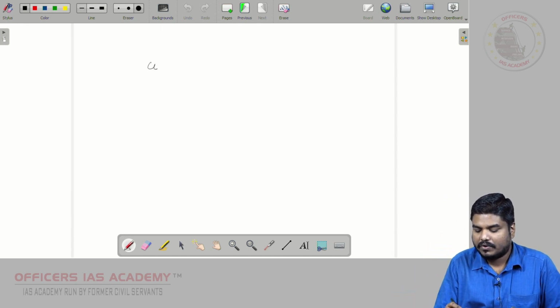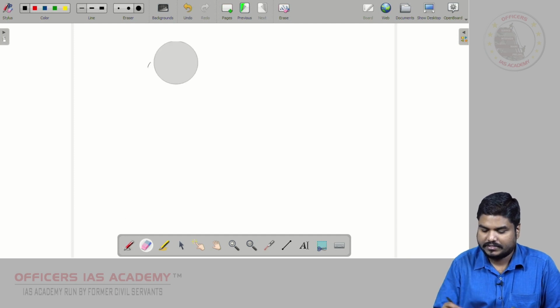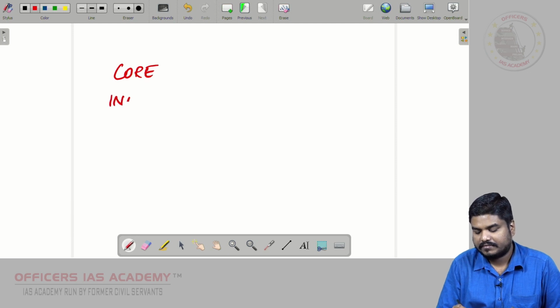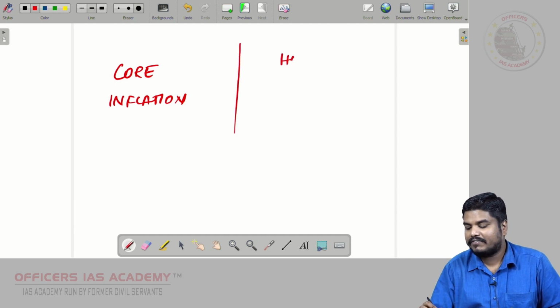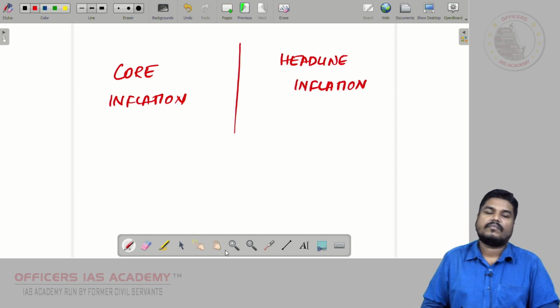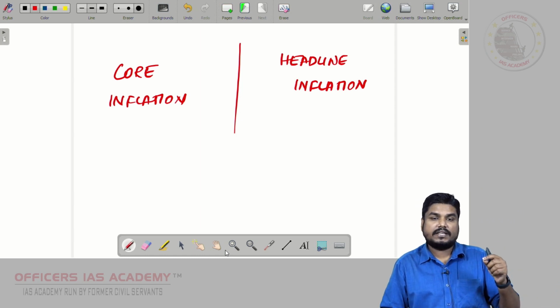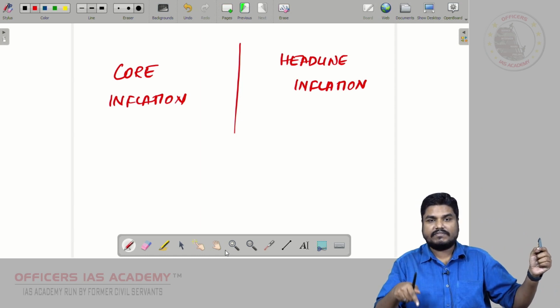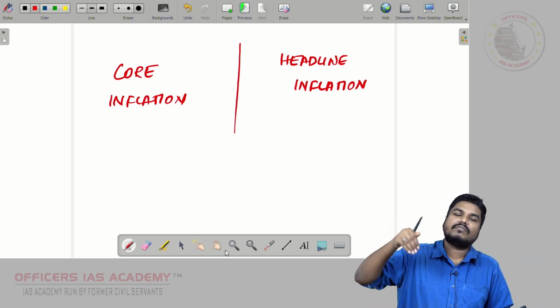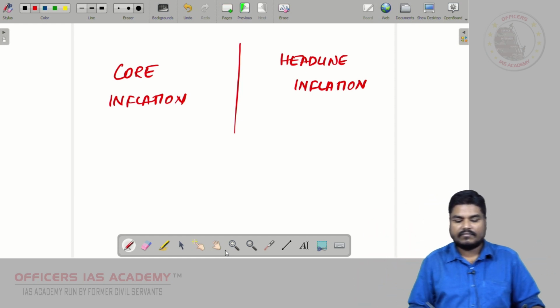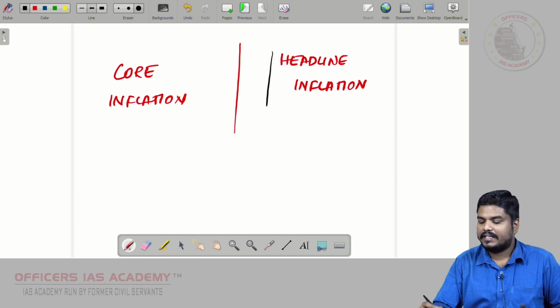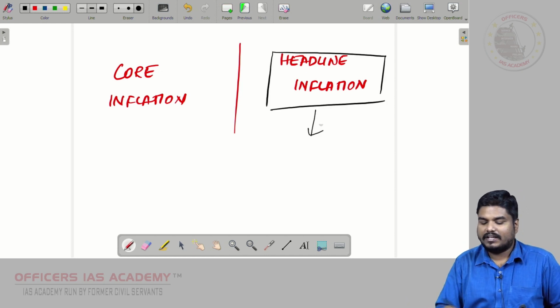One is core inflation. Another one is headline inflation. Inflation can be categorized based on the causes, but here I am classifying the inflation based on the products involved in measuring the inflation. So what is headline inflation? What is core inflation?